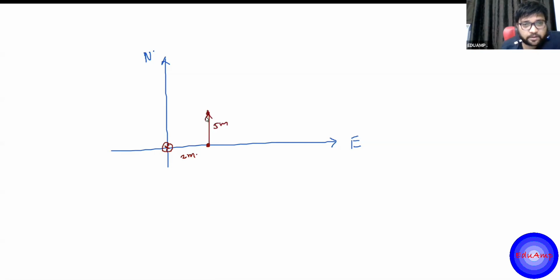So the total movement, the total displacement, can I say it is 2 plus 5? No, it is not simply 2 plus 5. It depends upon which direction the displacement is. We can't say simply that 2 plus 5 is 7. No. There is a way we add vectors. In this particular case, I'll say 5 squared plus 2 squared, so the square root, that is root 29. So this is the displacement, not 5 plus 2, right? So there is a way we add vectors.